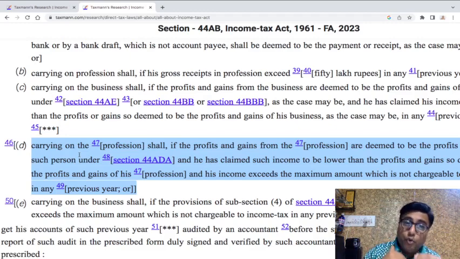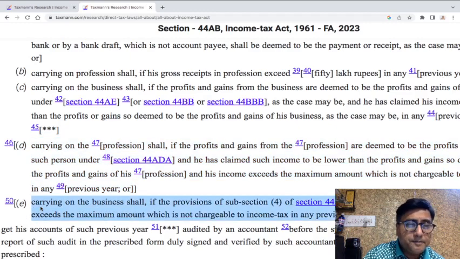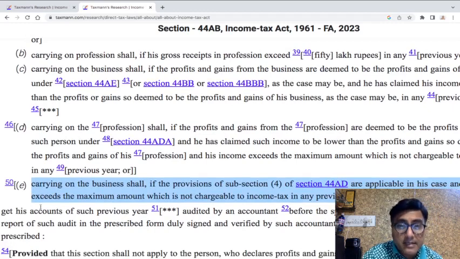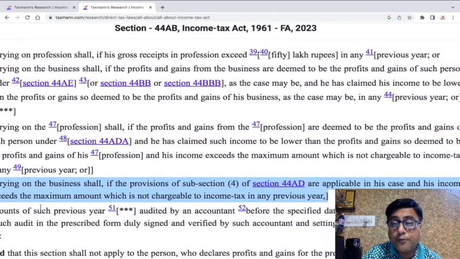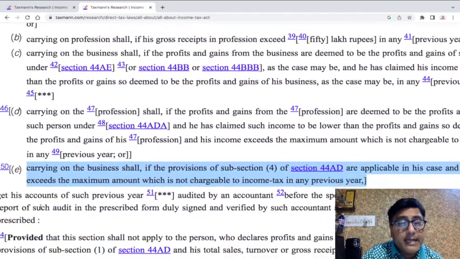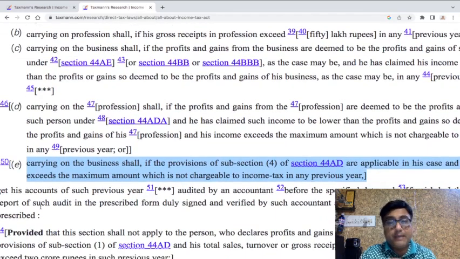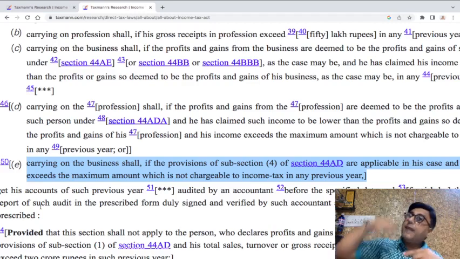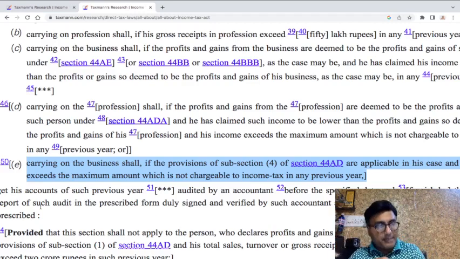Now look at clause number E. Carrying on the business shall, if the provisions of subsection 4 of 44AD are applicable in this case and income exceeds the maximum amount which is not chargeable to tax in any previous year. So one can see that it is absolutely in line with what we spoke about recently, that is 44AD. So this is what we spoke, that if you are carrying on a business to which 44AD is applicable, and your income exceeds the maximum amount which is not chargeable to tax, then you have to get your books of accounts audited here.